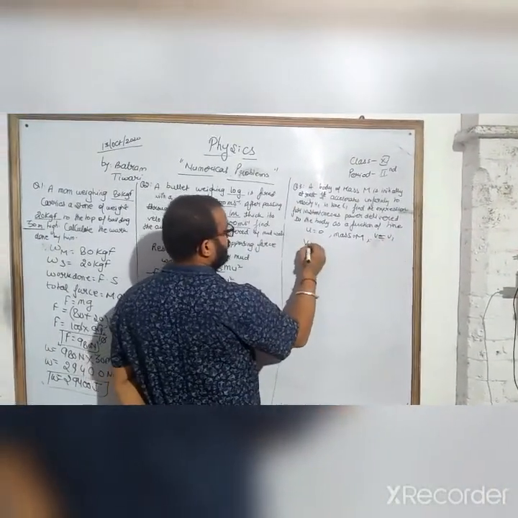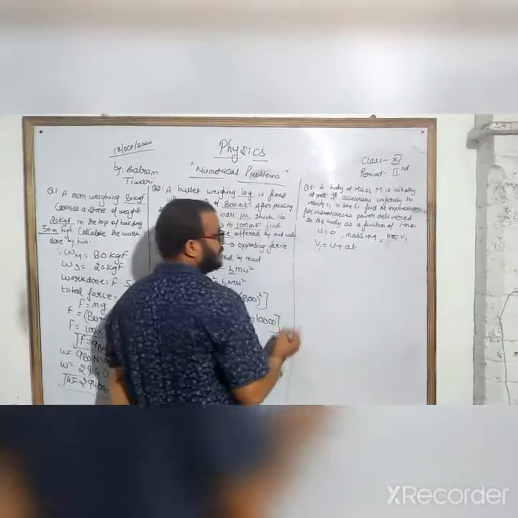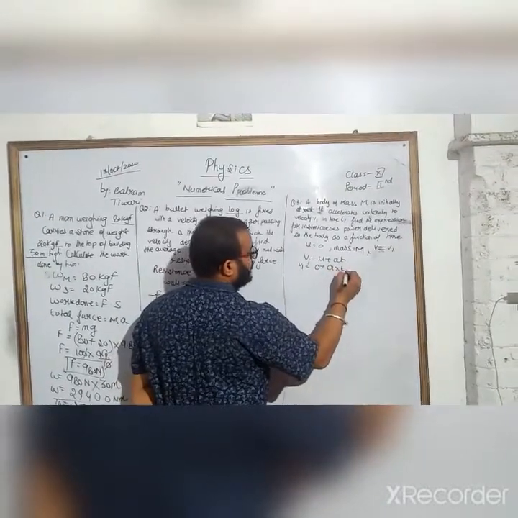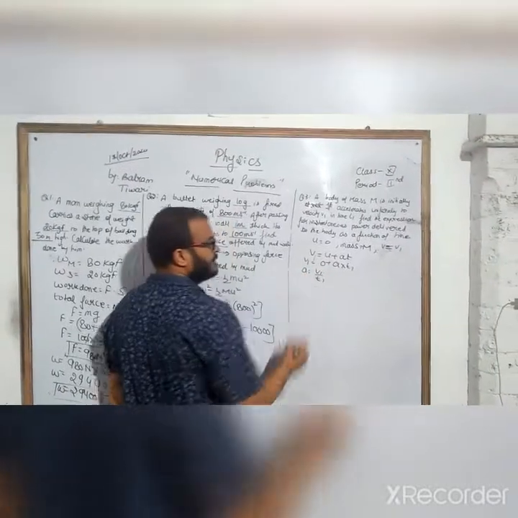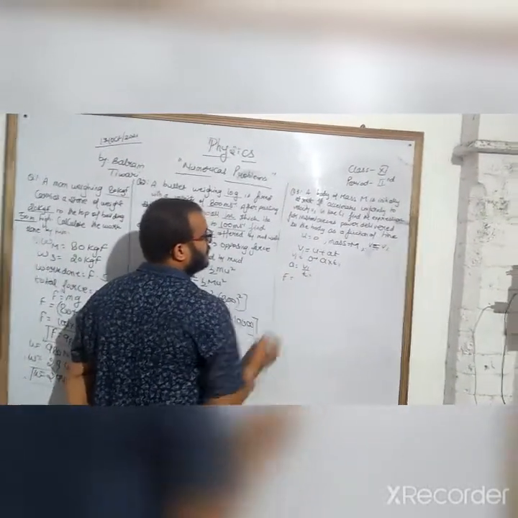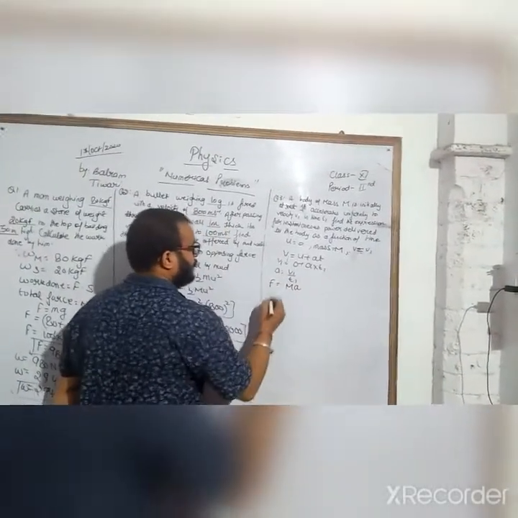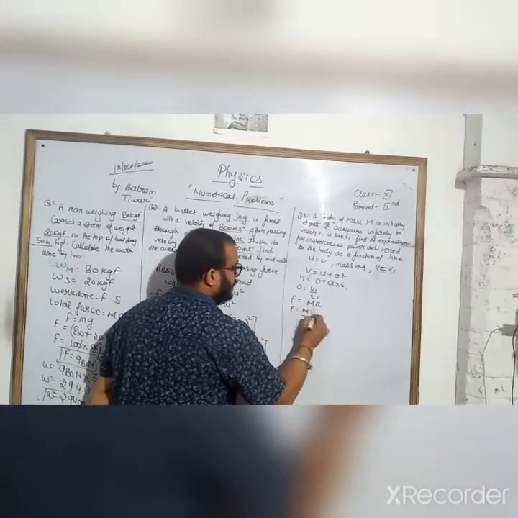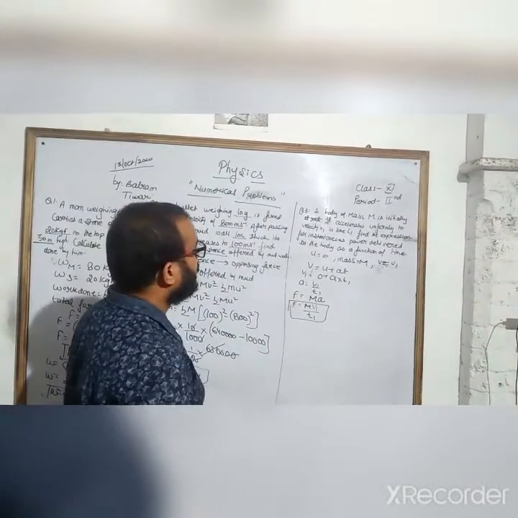So apply v equals u plus at. v is v1, u is 0, a into t1. So a becomes v1 by t1. What is the force? Force is ma, where a is v1 by t1. This is the force.